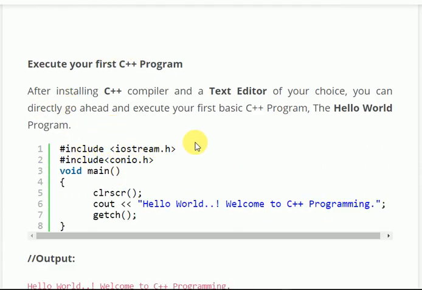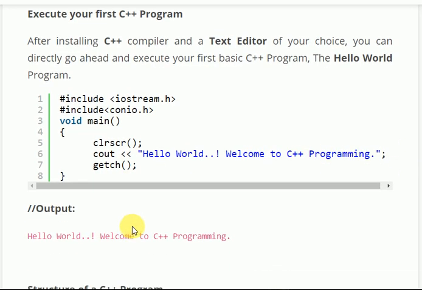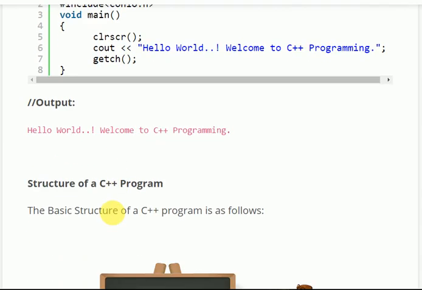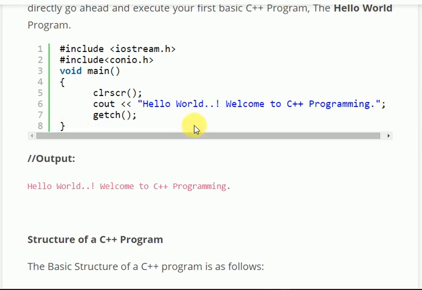These are header files. #include iostream.h, #include conio.h, both are header files. Now int void main. Void means no return type. Main is the main function name. Clrscr will clear the screen of your output screen. Cout is used for printing something. So this is the syntax of printing. Whatever you need to print, you need to write inside these arrows. After that, you need to add a semicolon. Getch is used for exiting the output screen once you press some key.